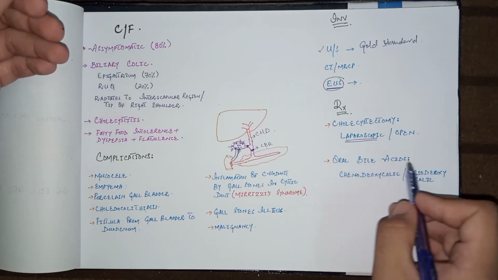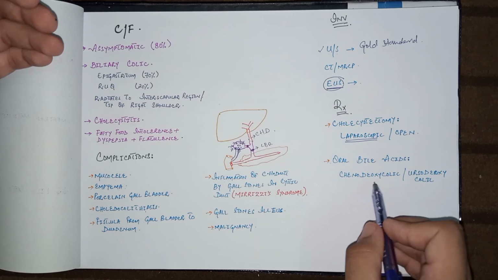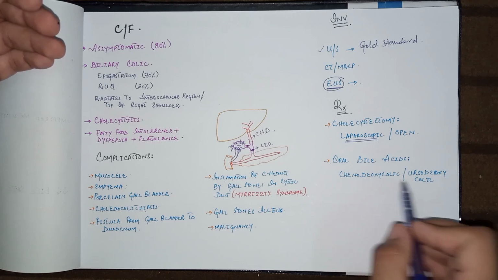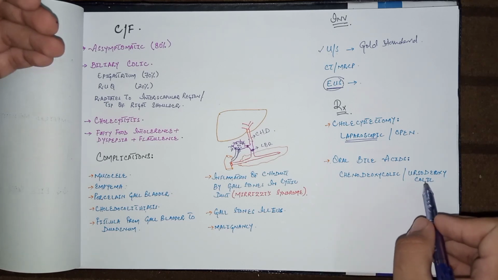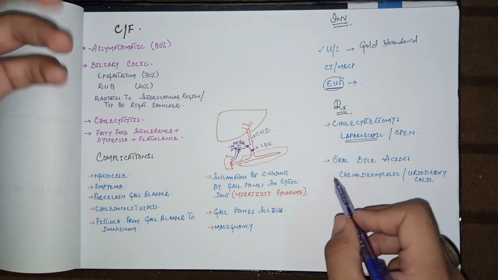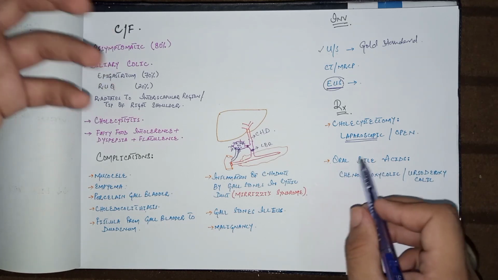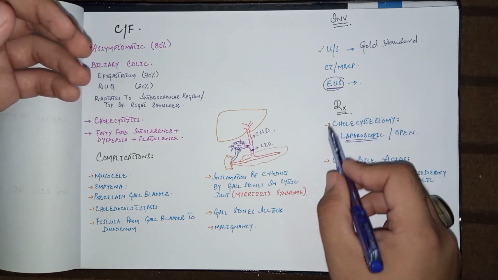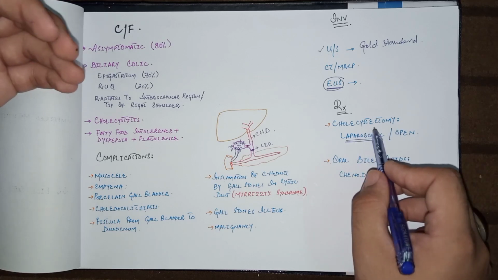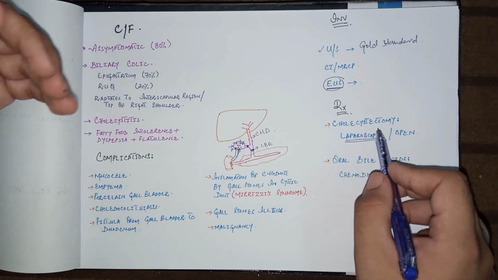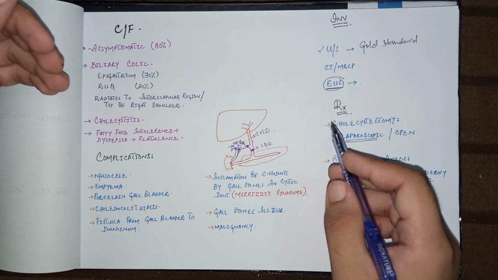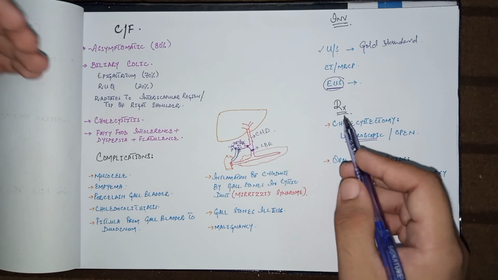patient oral bile acids. These are chenodeoxycholic acid or ursodeoxycholic acid, but these bile acids are less effective as compared to cholecystectomy. Cholecystectomy, that is surgical removal, is the treatment of choice or gold standard treatment. So this was all about gallstones or cholelithiasis.